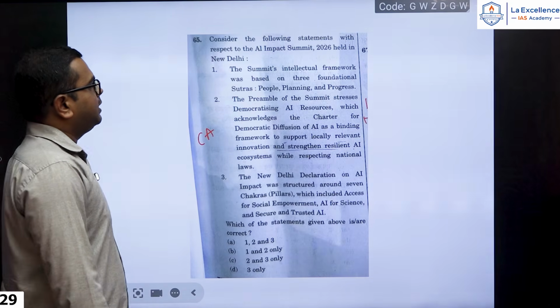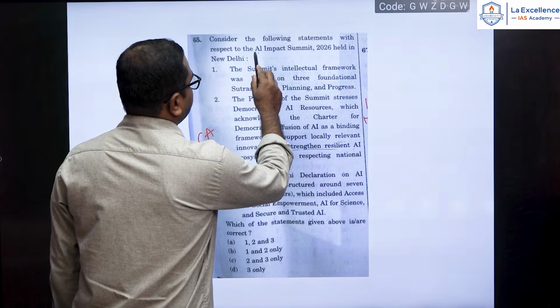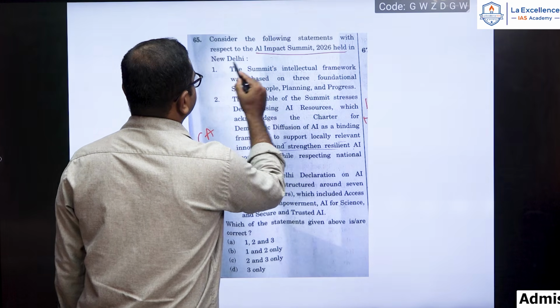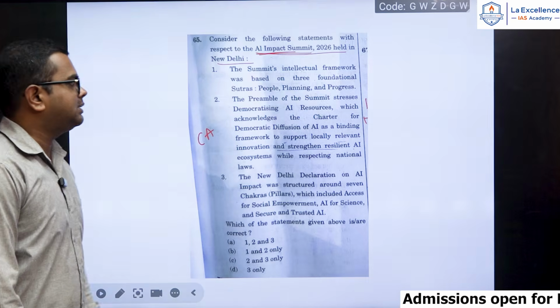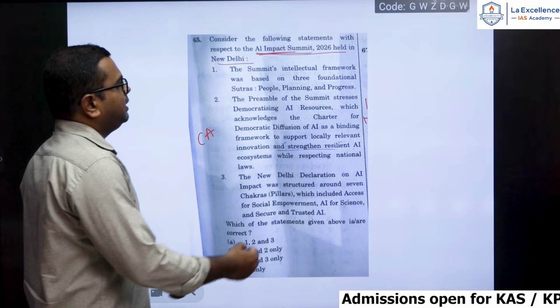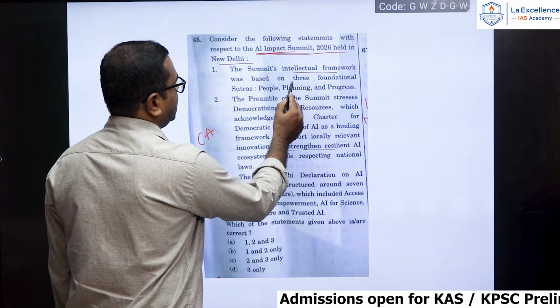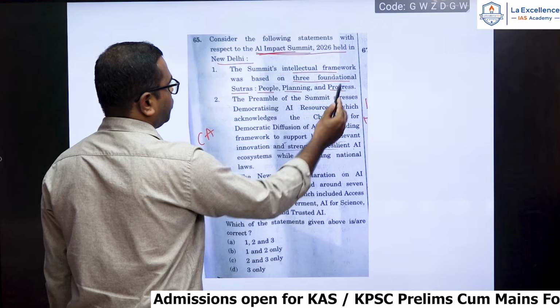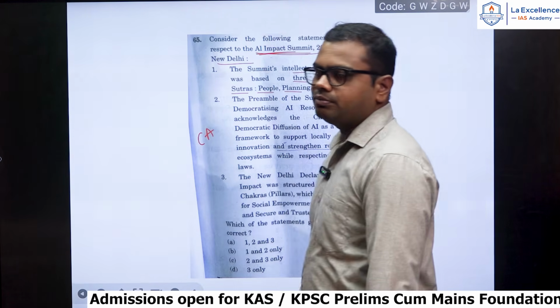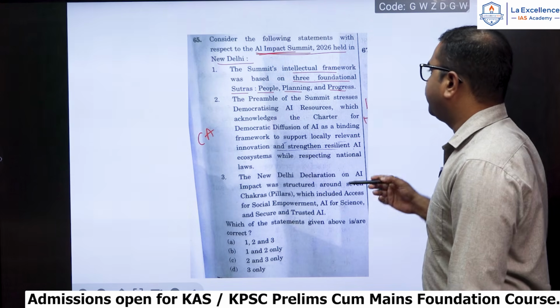Consider the following statements with reference to the AI Impact Summit 2026 held in New Delhi. So they are asking about the AI Impact Summit that was held recently in New Delhi. The summit's intellectual framework was based on 3 foundational sutras of people, planning, progress. See, again, here you can observe why this year's paper was very difficult.